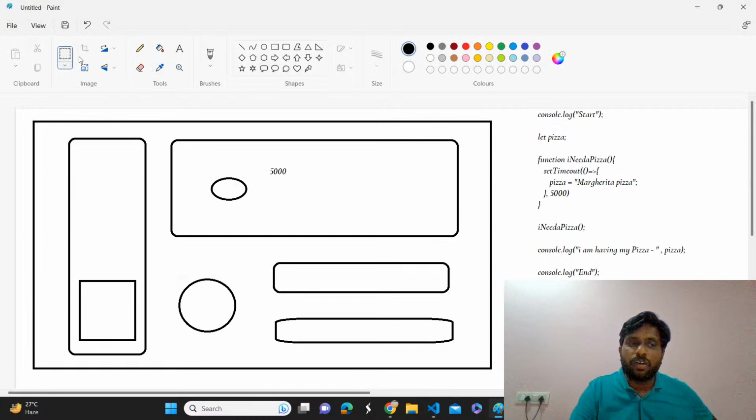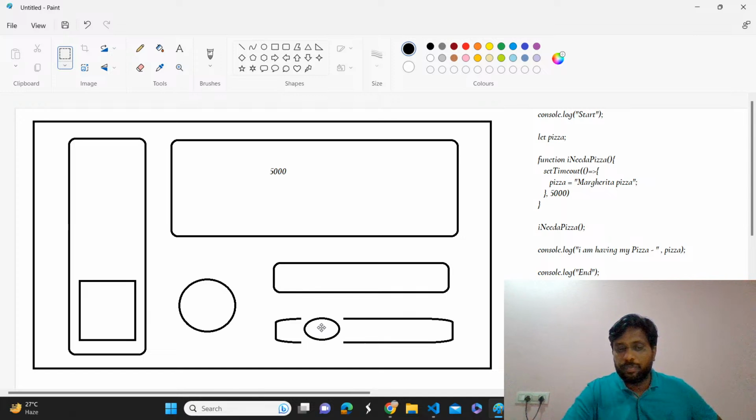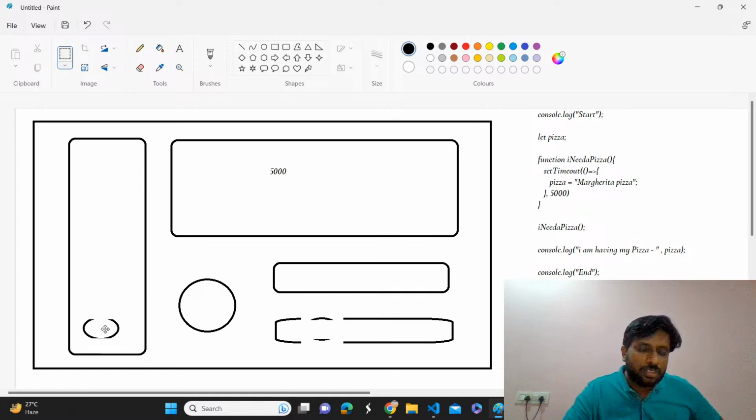Observe carefully. After 5000 milliseconds, what will happen? The callback function will go to the callback queue. It will push that callback function to the task queue. And what will the event loop do? Before that, the global execution context will be gone, right? Yes, sir. And then it is going to move this callback function to the call stack.